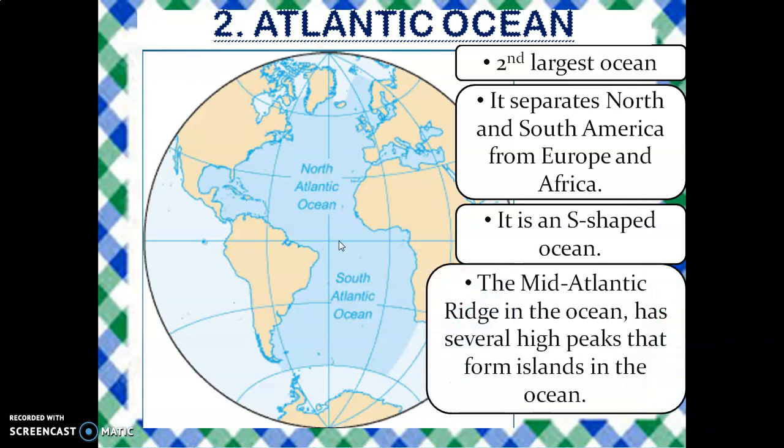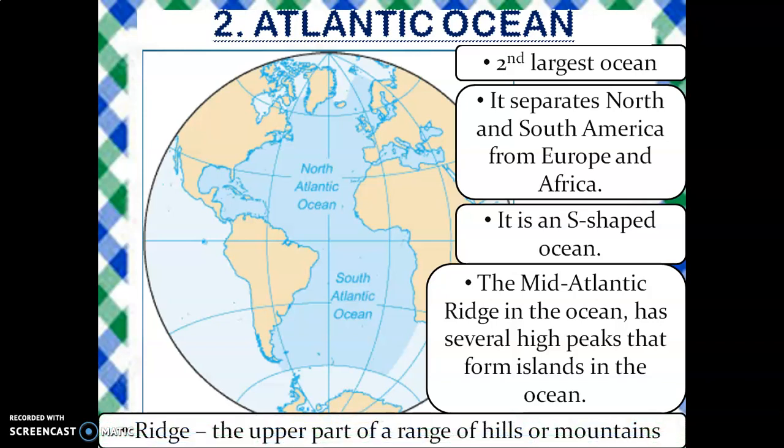The mid-Atlantic ridge in the ocean has several high peaks that form islands in the ocean. Now, what is a ridge? Ridge is the upper part of a range of hill or mountain. So there are so many ridges in this ocean which take form of the islands in the ocean. Island is any land area which is surrounded by water on all the sides.